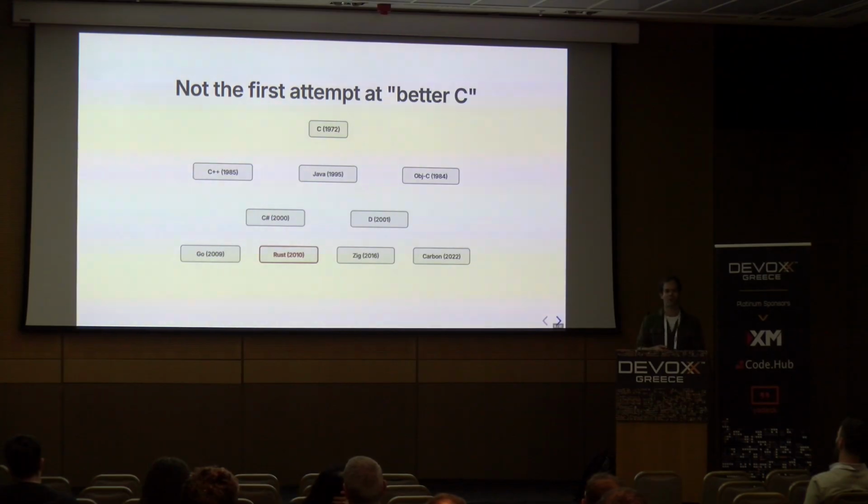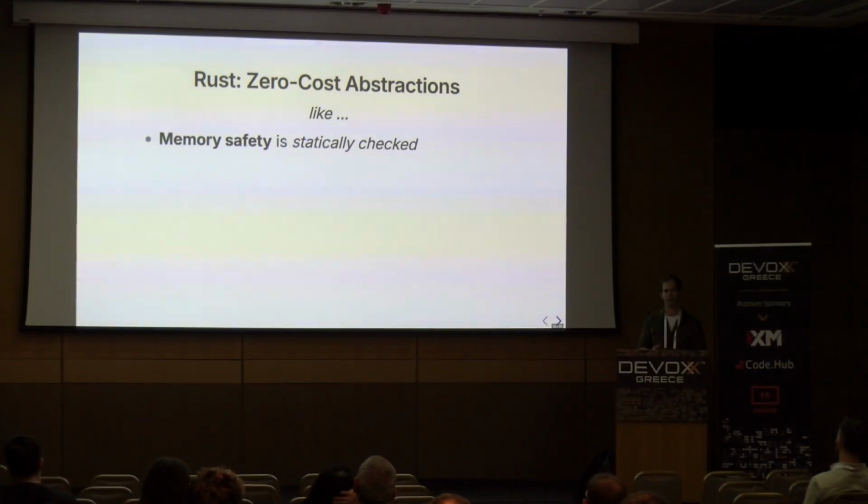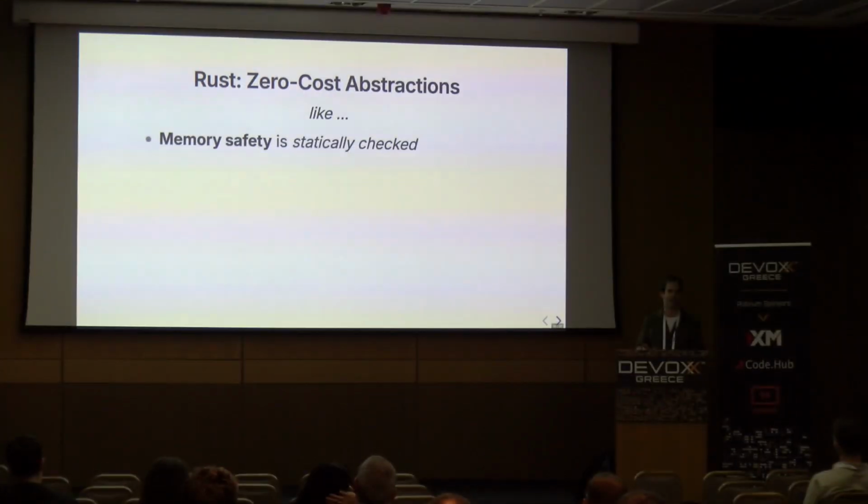Obviously, it's also not the first time that as an industry we've tried to make C again, but better. I think in some regards, Java also came at this with the approach of the garbage collector. Our contemporary peers would be Go, which is also a garbage collected language, and Zig, which again has manual memory management, but a bit less awful than C, I would say. But the thing that sets Rust apart is this idea of zero-cost abstractions. We want to be able to use this language and work at a higher level of abstraction than C. C is good fun. You can do wild things and cast pointers to all sorts of different types and nobody will stop you, but the failure modes are obviously awful and most of us don't want to work at that level. Most of us don't want to write C.